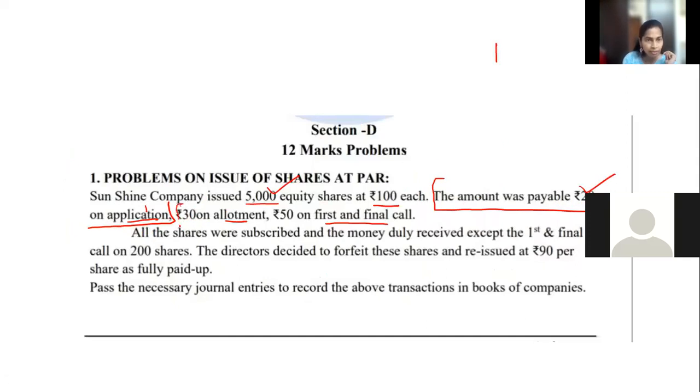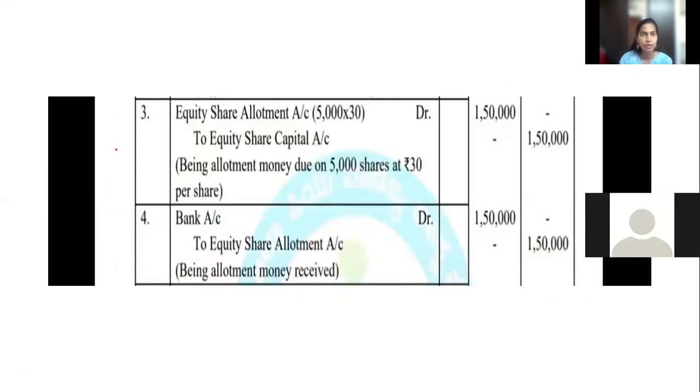Now you have to pass entries for the second sentence, that is rupees 30 on allotment. The amount will be 5,000 into 30: 5,000 is the number of shares, and rupees 30 is given in the question. Two entries were passed for application, and now 2 entries will be passed for allotment, which is the second installment money. It is the same for all the problems, there is no change. That's why this chapter is easy.